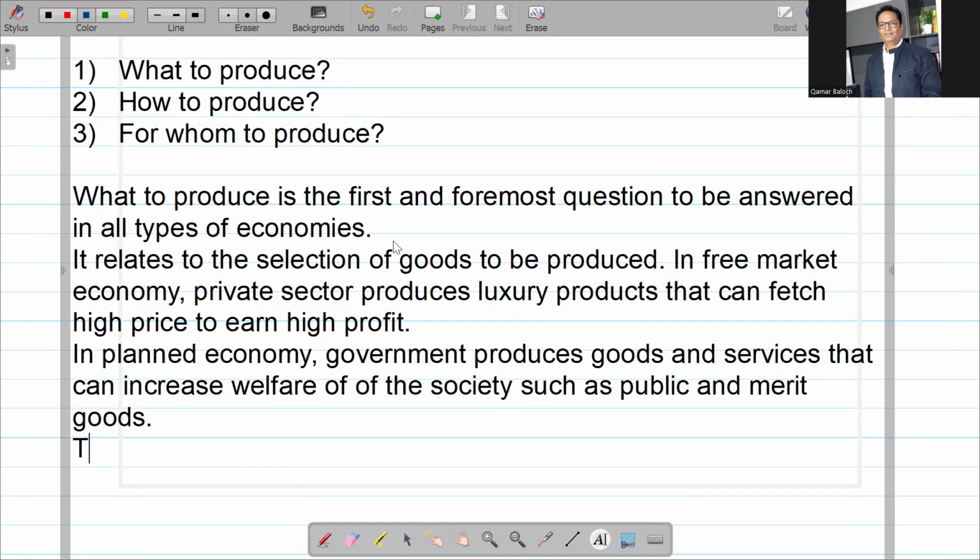And in planned economy, government uses labor intensive techniques, in which more labor is used instead of machines. So planned economy uses more labor intensive techniques, because in planned economy, government wants to maximize employment opportunities, right?